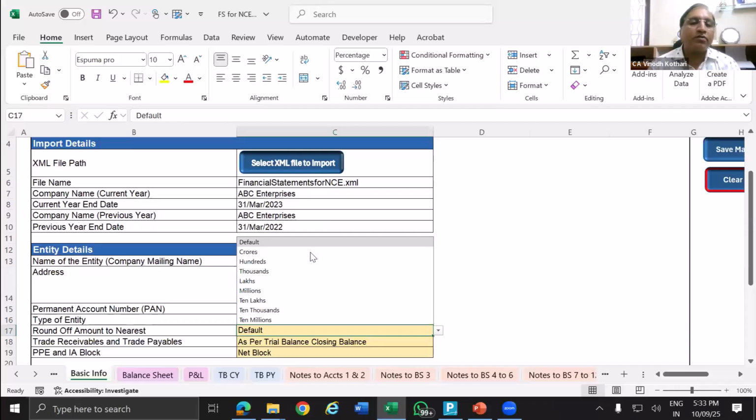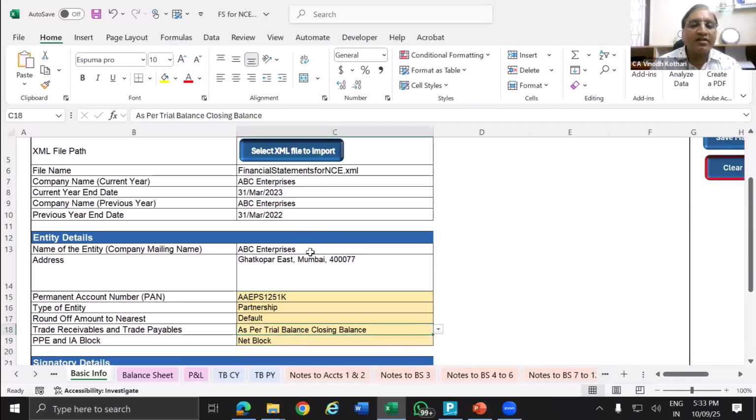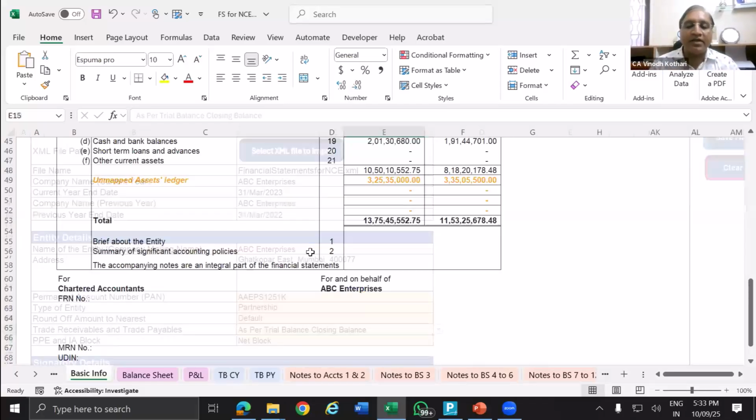No, I want thousands, I want crores, but I don't think that; this is your choice. Then same way, trade receivable and payable. How do you want to display? Whether as per the trial balance closing balance, or as per the trade receivable or payable sheet. Now what is this? When we exported, 2 options were there for receivable and payable, whether you want to take the data from the bill-wise details. If you have given yes, so we have given yes, and this data is appearing in this sheet.